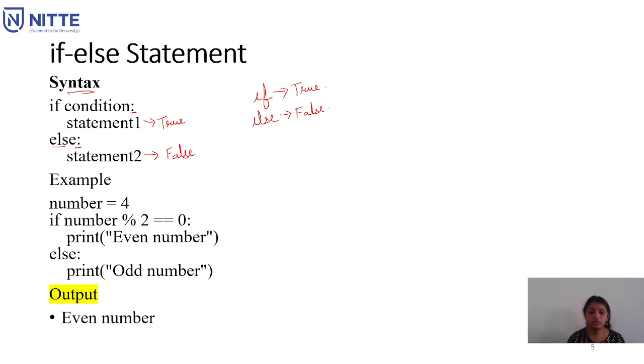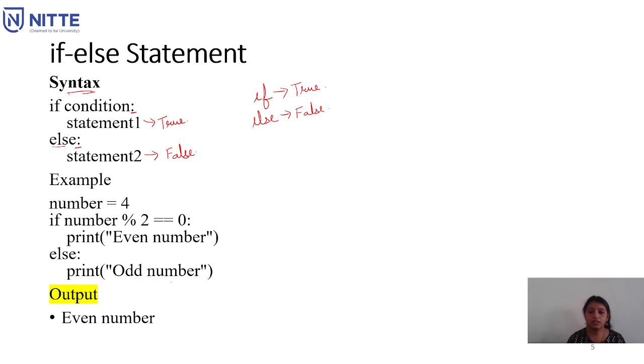For example, number is a variable where 4 is declared. The first condition checks if number mod 2 equals 0, print even number, else print odd number.